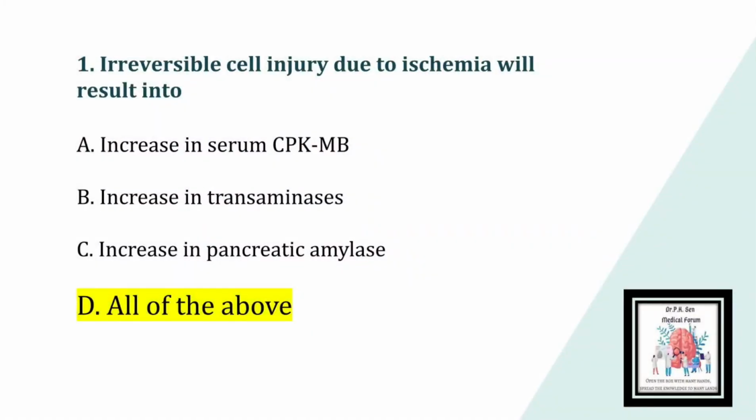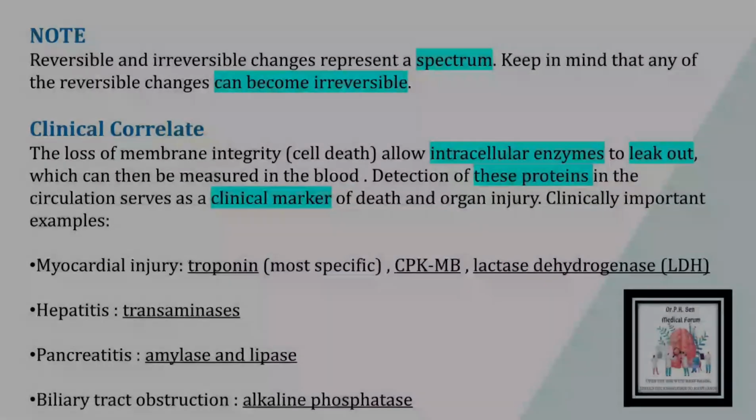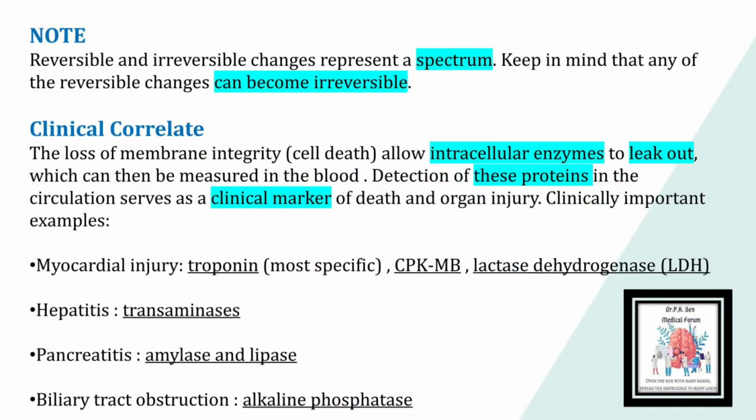So the answer to this question is option D. All of the above. Now, the reason behind this is that in irreversible cell injury, there is a loss of membrane integrity. This allows the intracellular enzymes to leak out, which can then be measured in the blood. Detection of these proteins in the circulation serves as the clinical marker of cell death and organ injury.